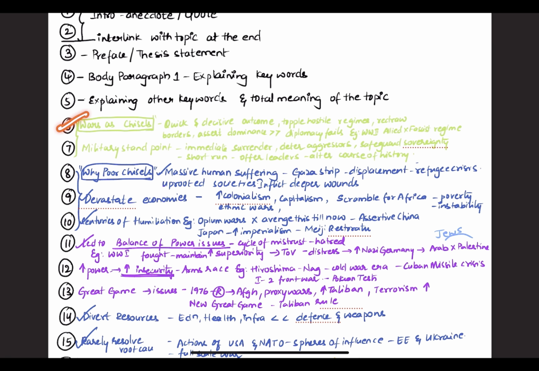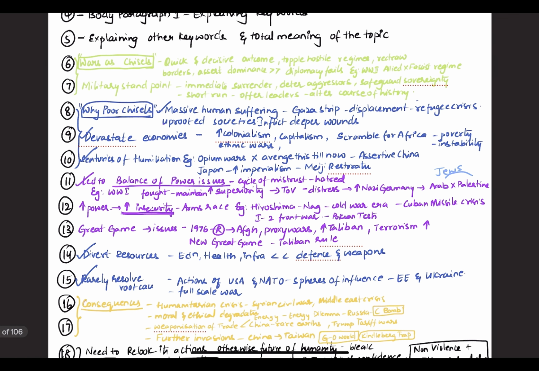Fine. So now in the next paragraphs, from 8 to 15, you need to establish how these are poor chisels. For example, here, why poor chisels?